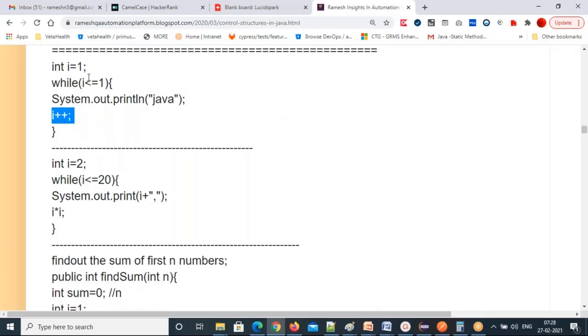False. Then the condition fails and it doesn't go inside. If the condition is true only, you will come into the while loop body. If the condition is not true, you are not going to come into the while body.